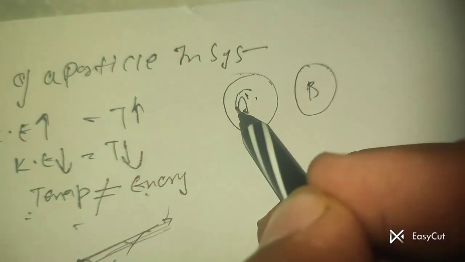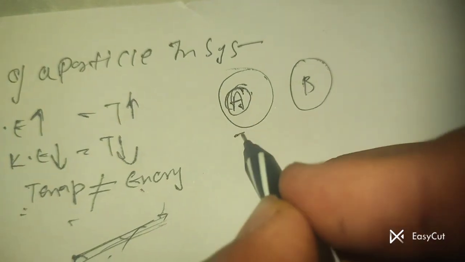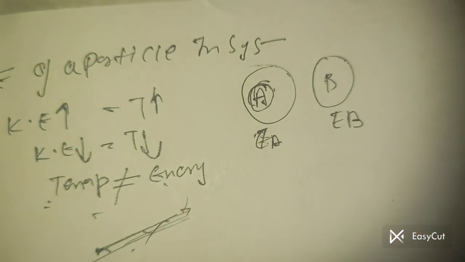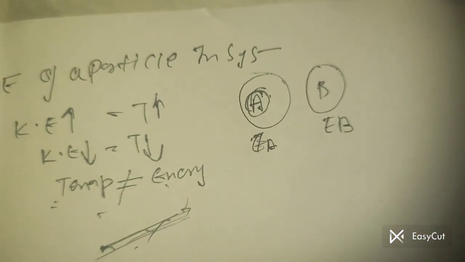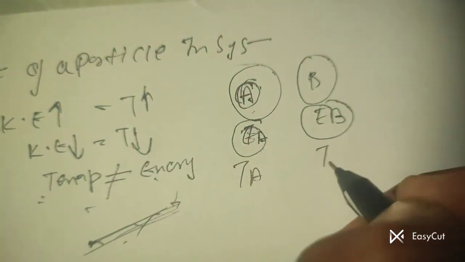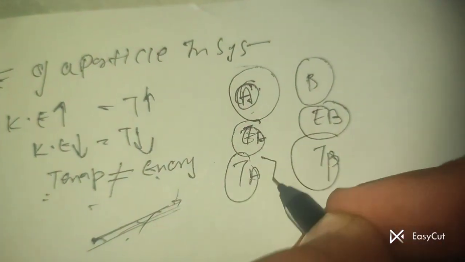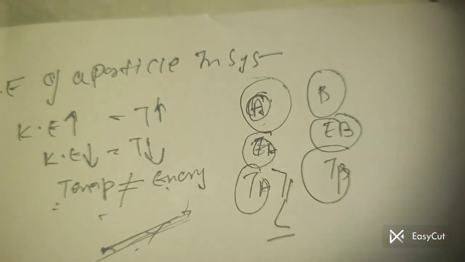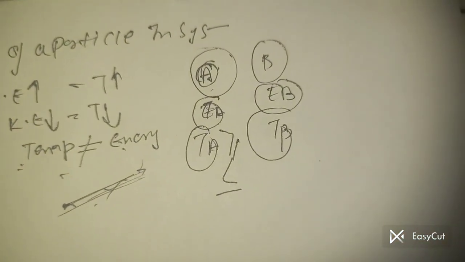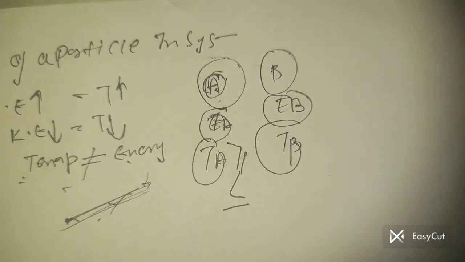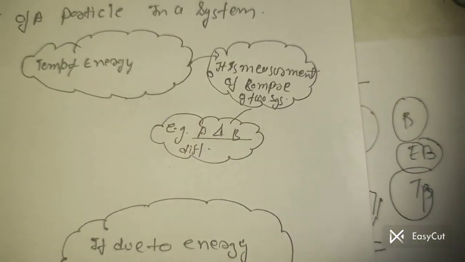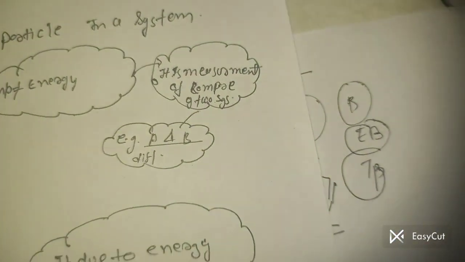This is the energy of A, and this is the energy of B. So the temperature is the comparison of kinetic energy of both systems A and B. Temperature A and temperature B: sometimes one is greater than, sometimes less than, sometimes equal to the other. So temperature is the measurement of comparison between two systems.